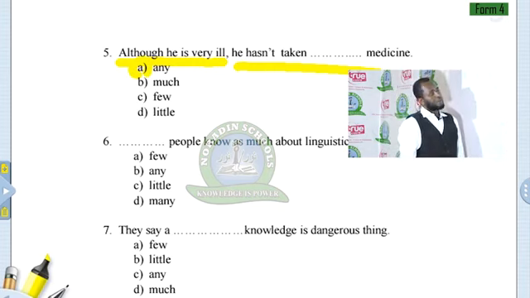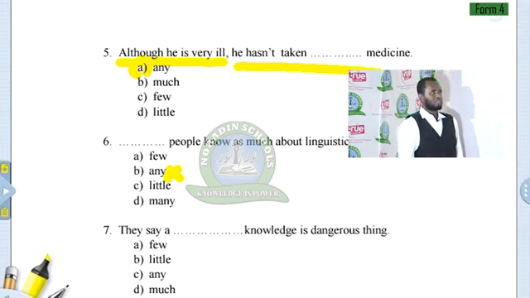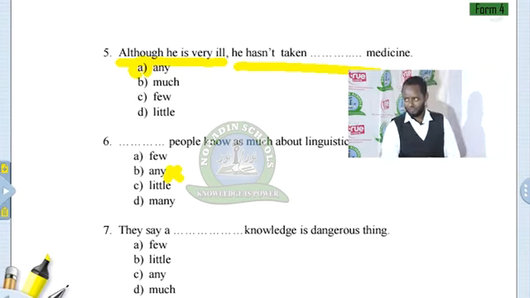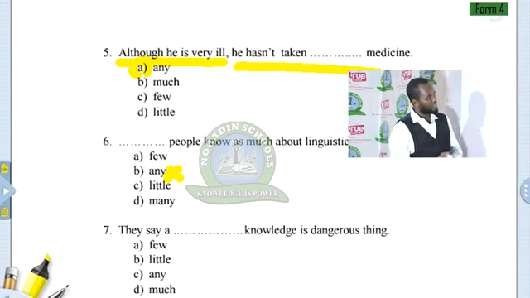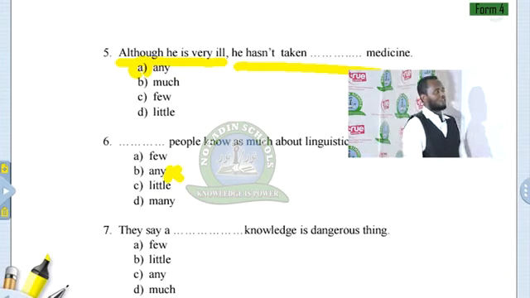What about people know as much about linguistics as Muna does? We don't use any, because any cannot be used in this case, because it's not a negative sentence or an interrogative sentence.